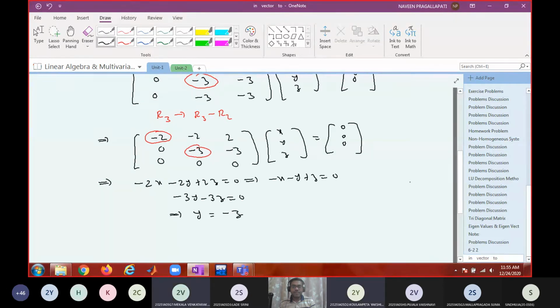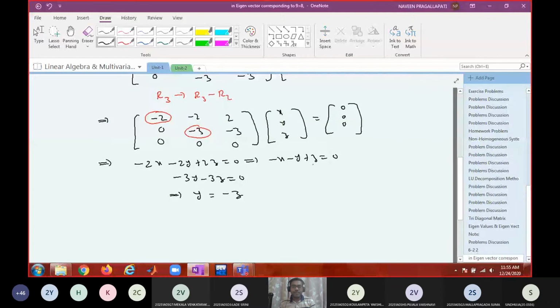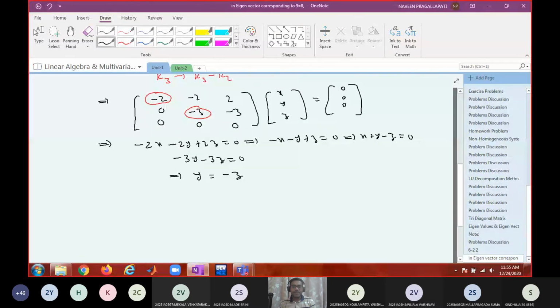Minus z. Okay, so what are the free variables? Rank is 2. Rank is 2 means what? n minus r equal to 3 minus 2 equal to 1 free variable.